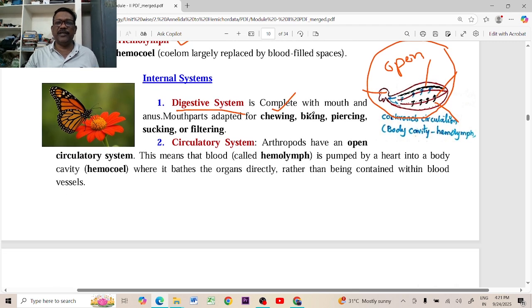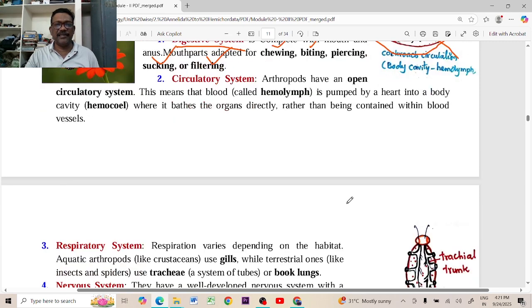The mouth parts are chewing type, or biting type, or piercing type, or sucking the nectar type, or filtering the food material. These types of mouth parts are developed in them. Some of them are herbivores, some of them are carnivores. The digestive system is completely developed with all the parts secreting enzymes, amylases, lipases, proteases that can digest the food material. The circulatory system is the open type. The blood can flow in the blood sinuses only.